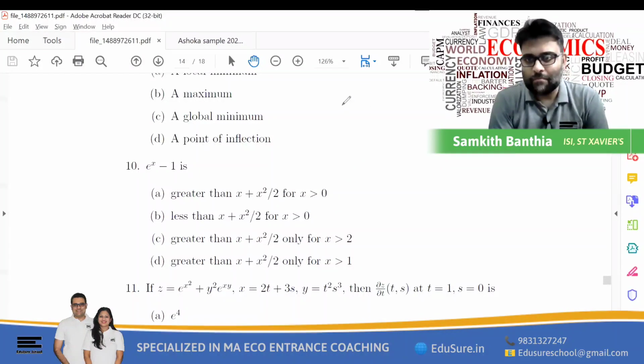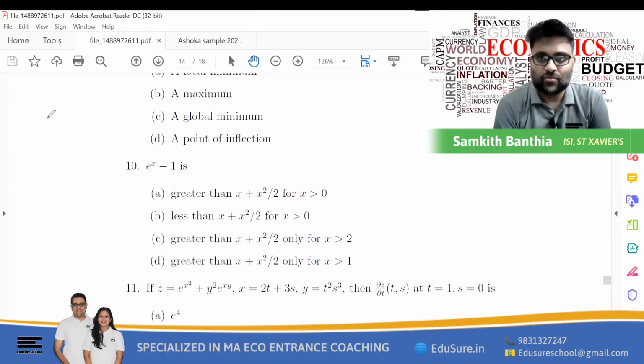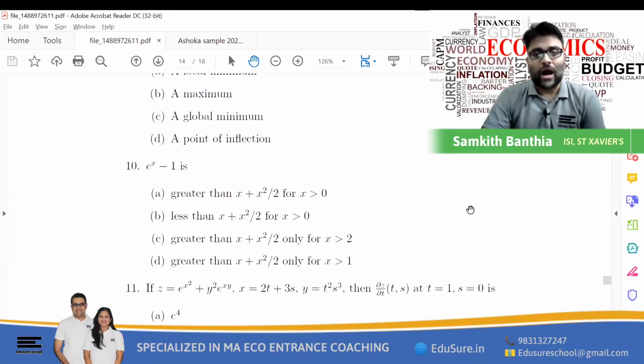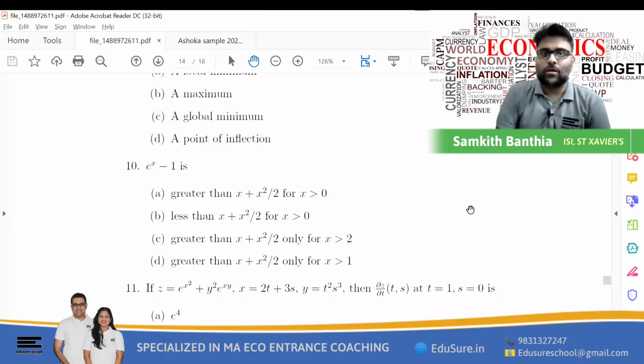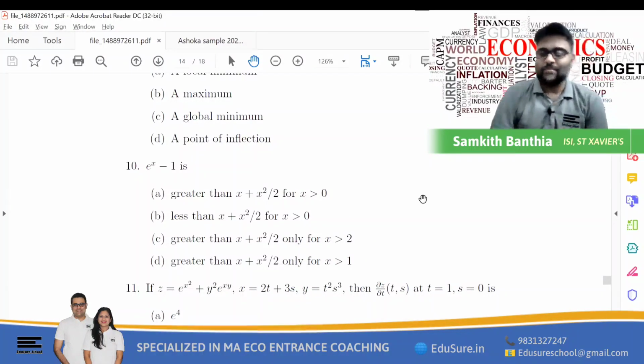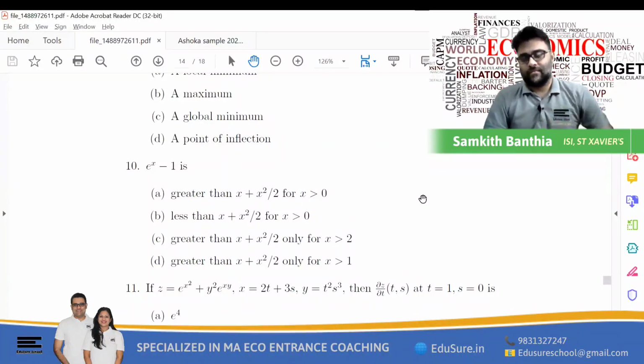It is basically meant for the students who are from a BMath or a BStat background. It's not a very simple set. So all of you who are from an economics background, or all of you who have prepared for ISI DSE, please attempt the eco section instead of the maths section.